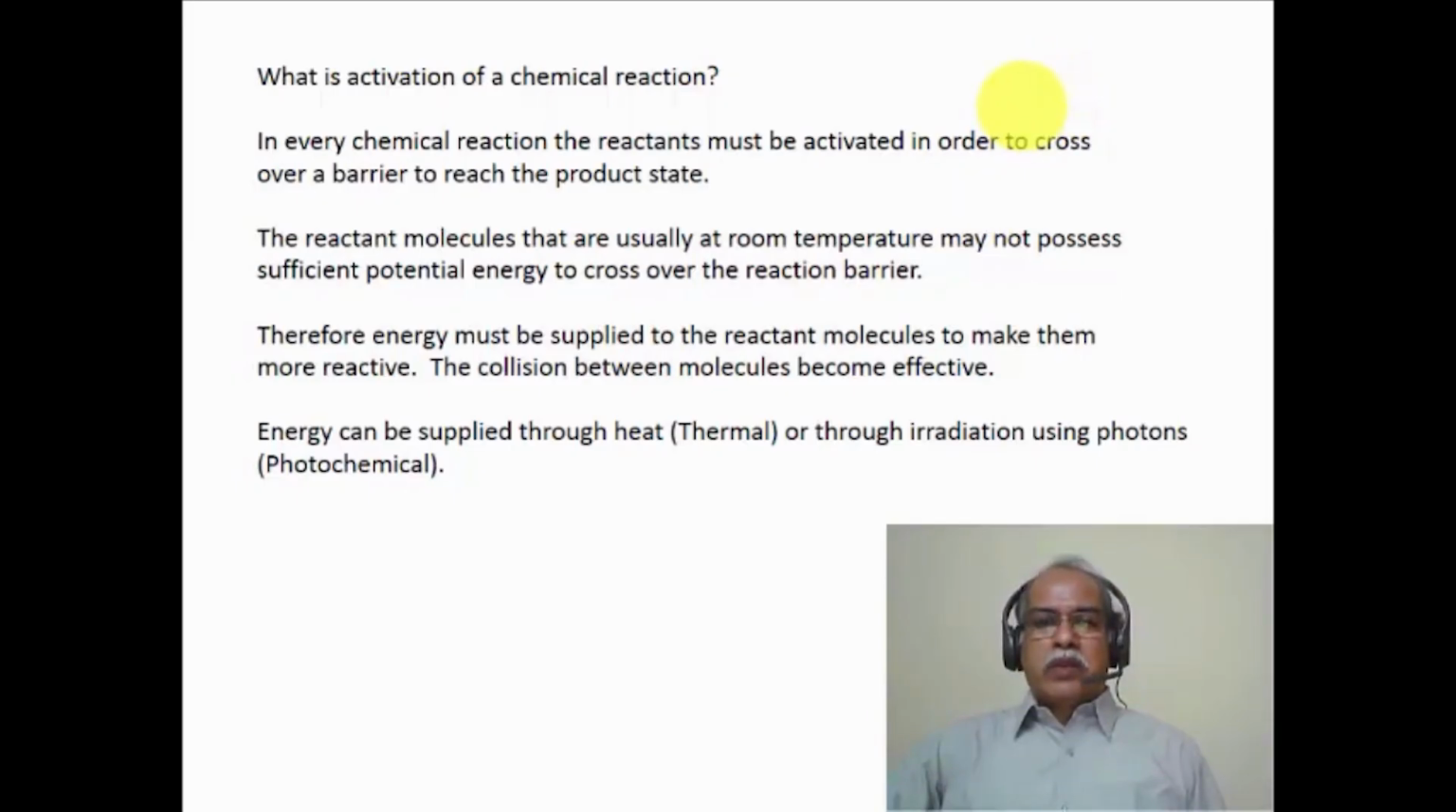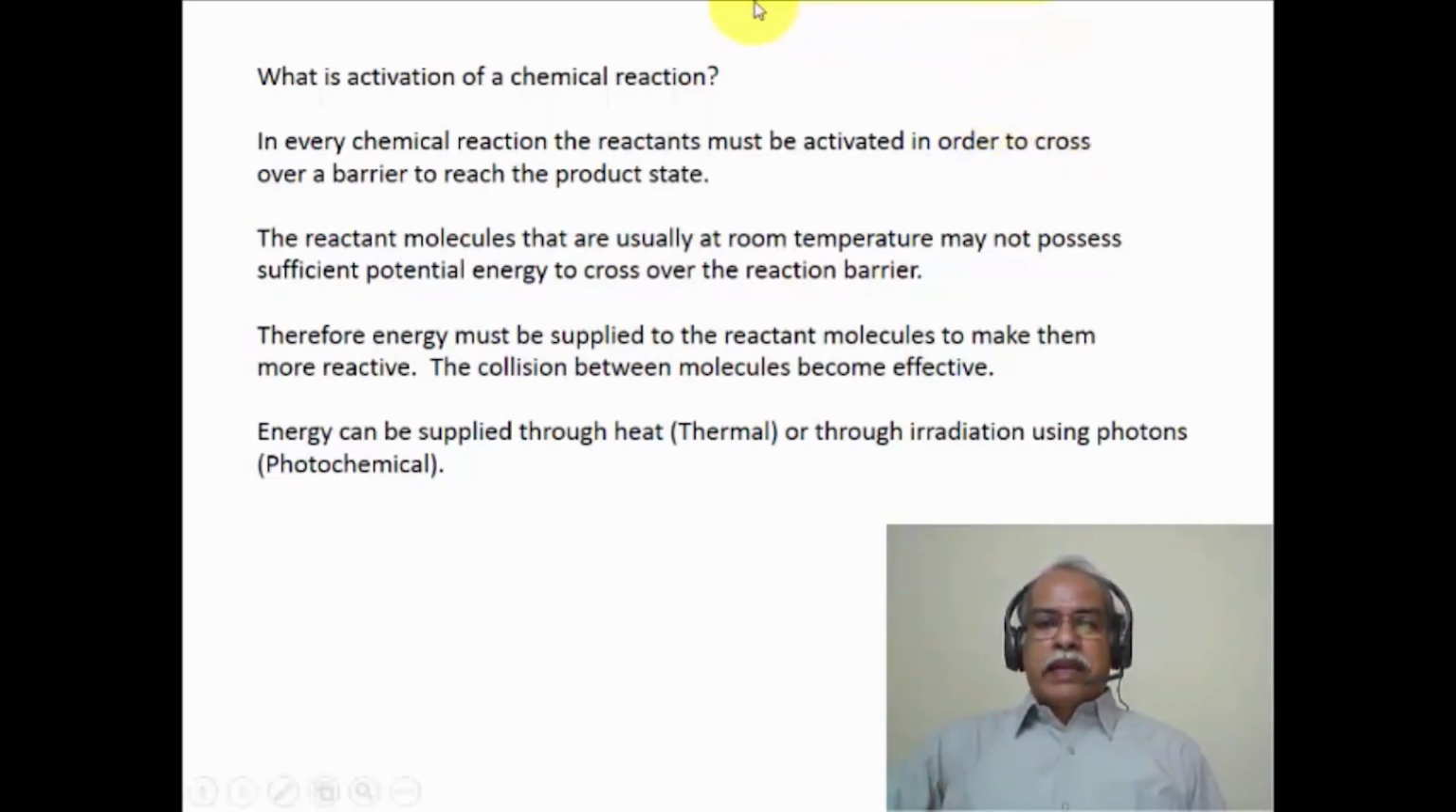The reactant molecules that are usually at room temperature may or may not possess sufficient potential energy to cross over this barrier. In order to make them cross over this barrier, energy must be supplied to the reactants to make them more reactive. In other words, for the collision between molecules to become more effective, one needs to apply energy. This application of energy can be done either by simply heating the sample, which is a thermal methodology, or through irradiation using ultraviolet visible light, for example, which would correspond to the photochemical processes. So these are the two fundamentally important processes for the activation of chemical reaction. One can either apply heat or one can use photonic energy to promote the chemical reaction.